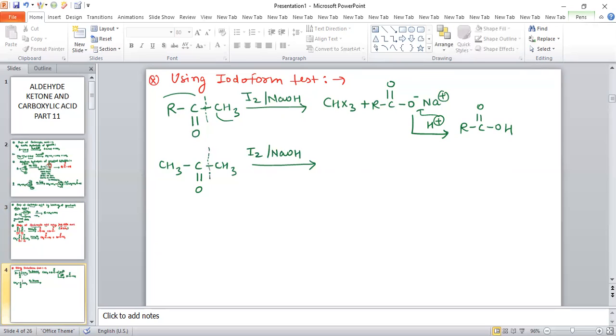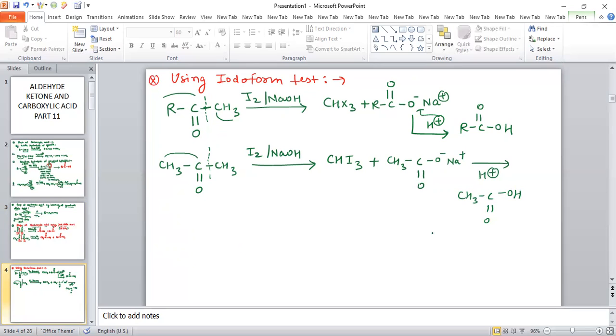This part will convert into haloform, because X is iodine here, so CHI3, and this part will convert into the salt of carboxylic acid, O minus Na plus. Now by providing acidic medium, this H plus will attack on O minus, and carboxylic acid is obtained as a product.